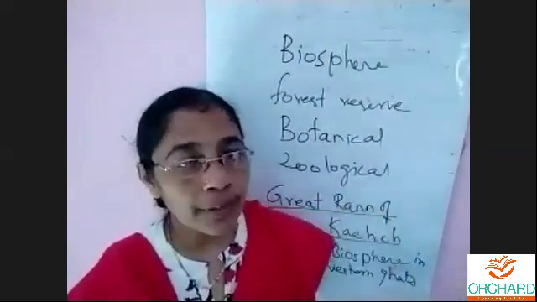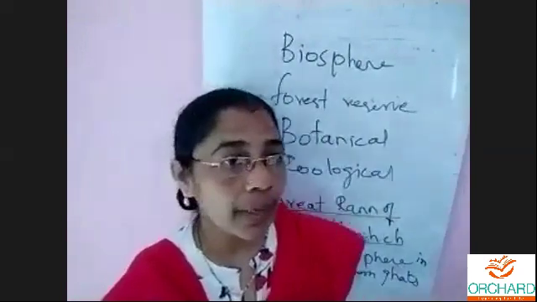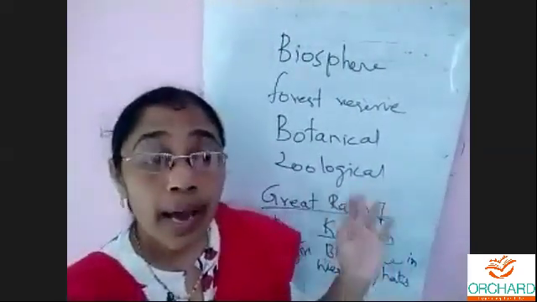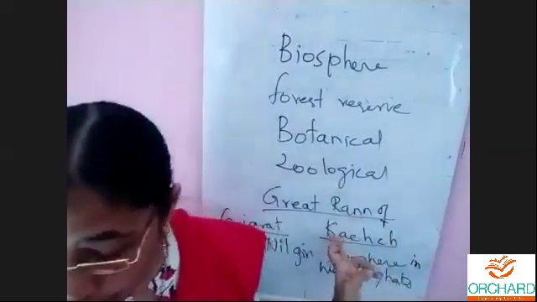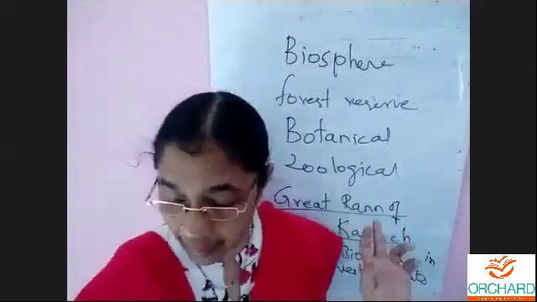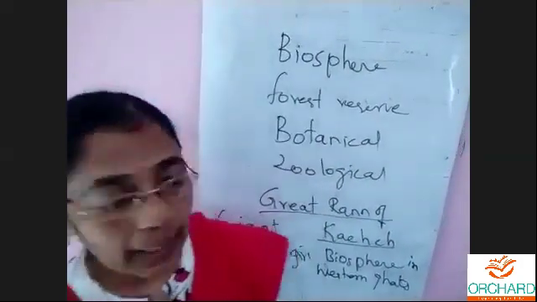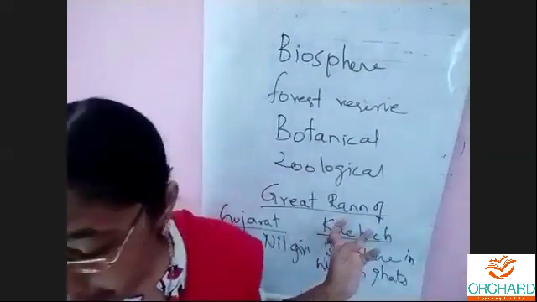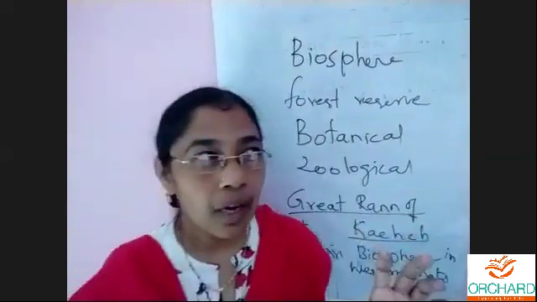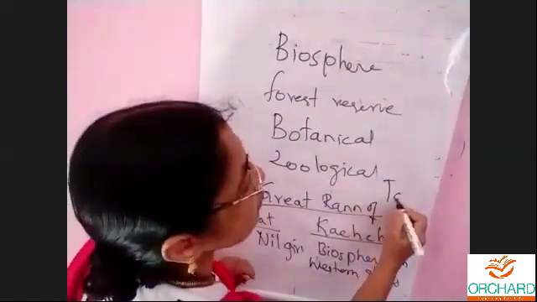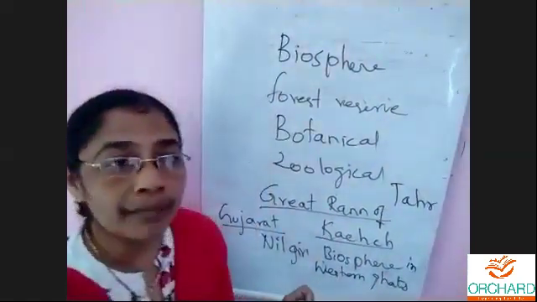A lot of rare varieties of plants are there. So there we have this Nilgiri Biosphere Reserve and even a wildlife sanctuary also. Here they say that it is famous for the lion-tailed macaque. The lion-tailed macaque is famous here, and even one variety of deer, they say tahr. Like sambar, we have one.